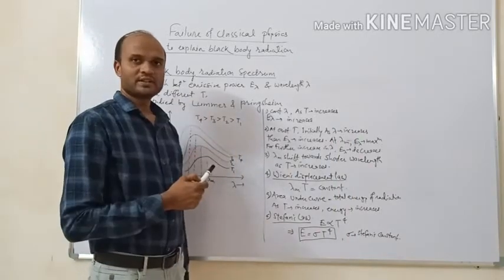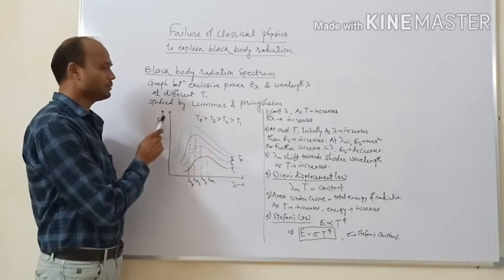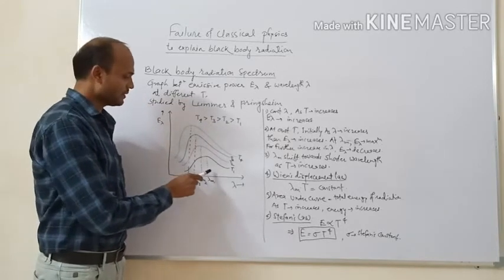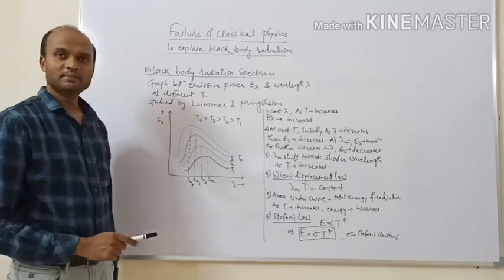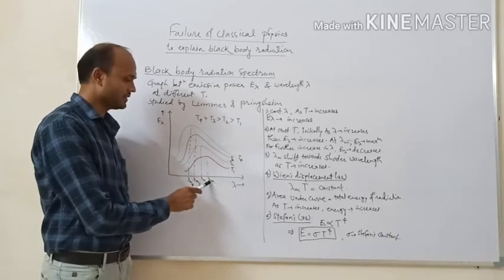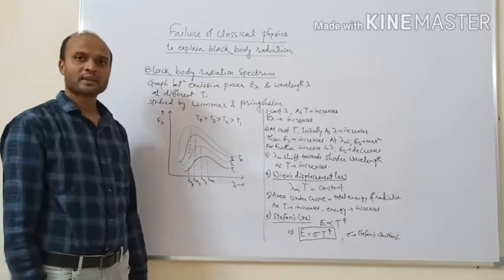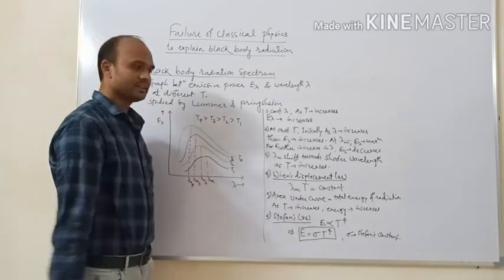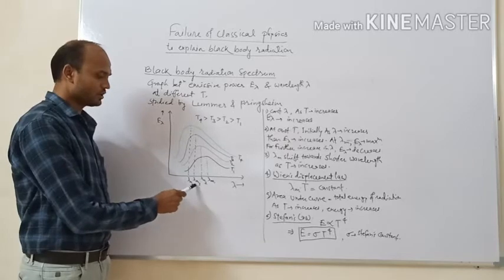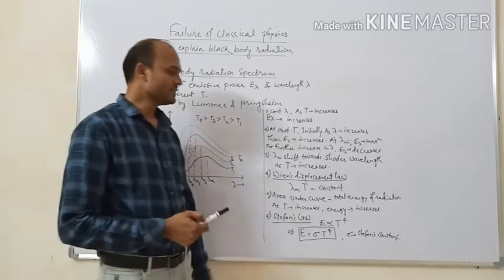These are the observations. First, for a particular wavelength, as temperature increases, emissive power also increases. For constant temperature, initially as wavelength increases, emissive power also increases. At a particular wavelength, emissive power becomes maximum. That wavelength is denoted by lambda m. For further increase in wavelength, emissive power decreases. Third, the value of lambda m shifts towards the shorter wavelength side as the temperature increases, from which we get Wien's displacement law.